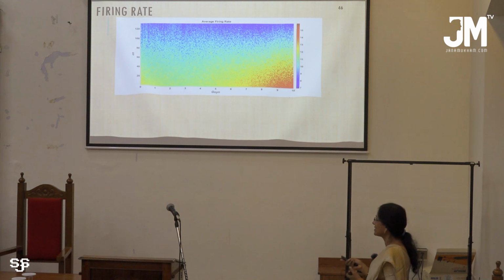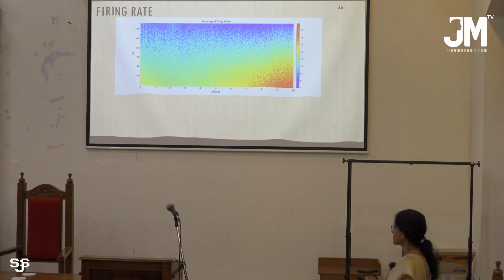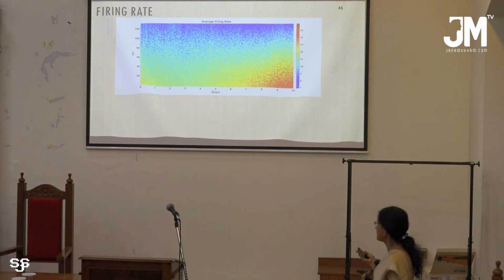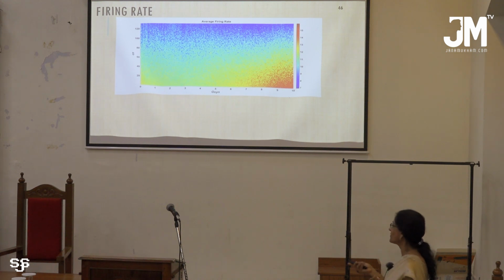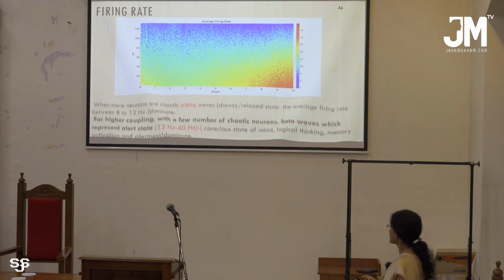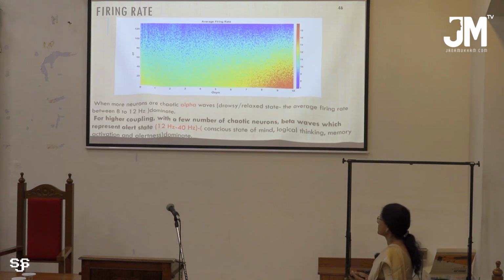and it also depends on the conductance between the different neurons. As the conductance increases, it changes to beta waves. As the conductance is less, it gives us low frequency spiking. That is already explained.